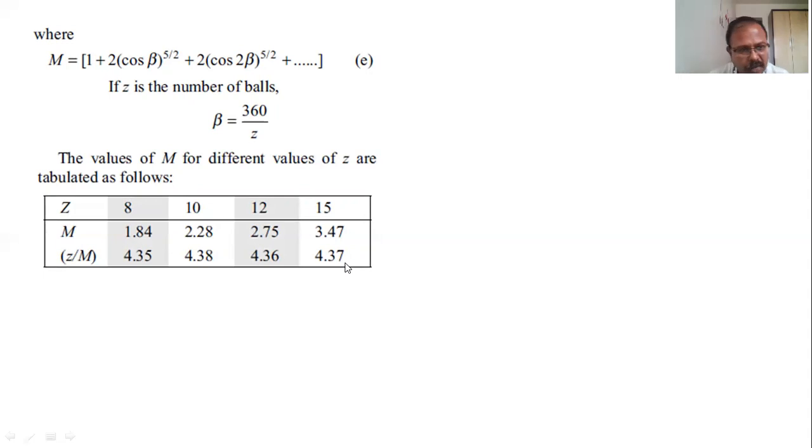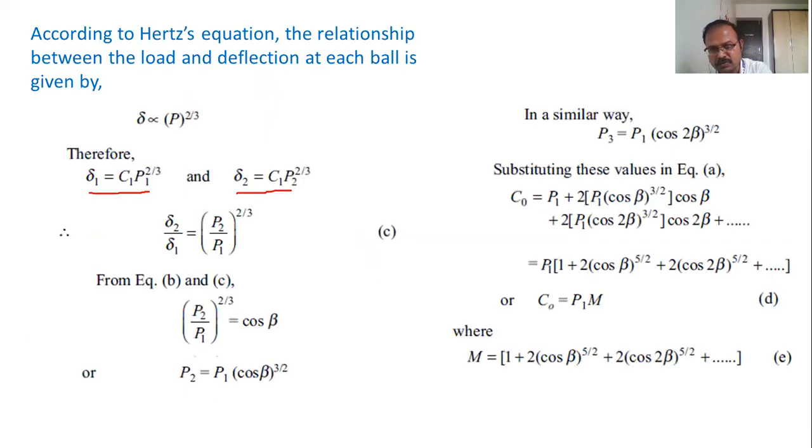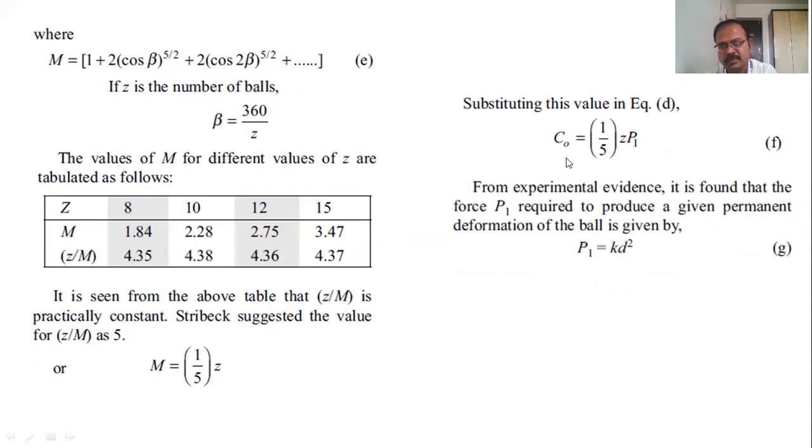So if we look on the pattern of the values of z by m, we can see that it is almost constant, and Strebeck suggests that we can take it as 5. So if we take z by m as 5, then m will become z by 5. Z by m is equal to 5, so m will come this side, 5 will go in the denominator. So m will be equal to z by 5. So if we put the value of m is equal to z by 5 in this equation, we'll get CO is equal to P1 into z by 5.